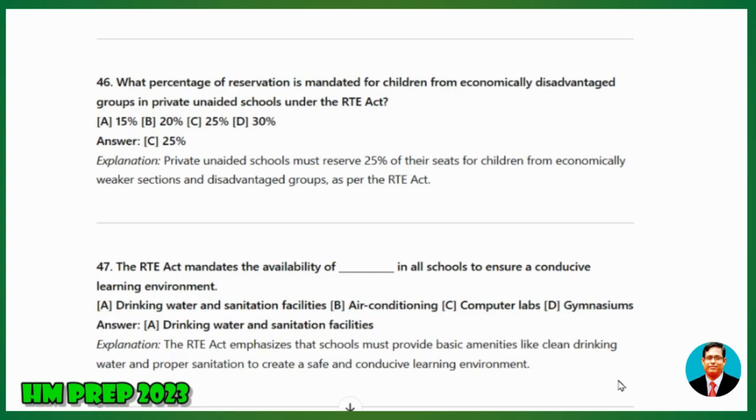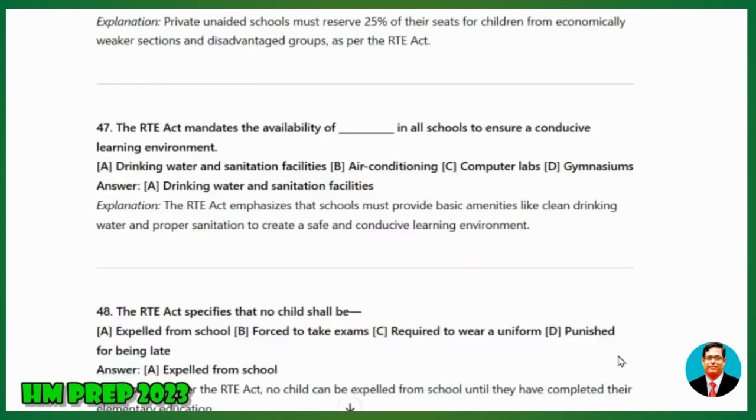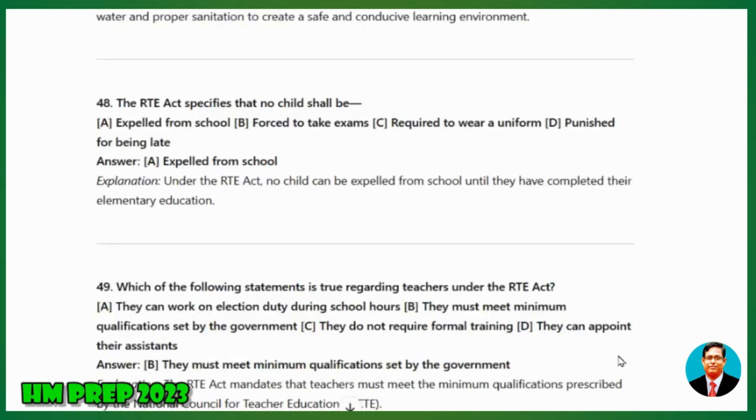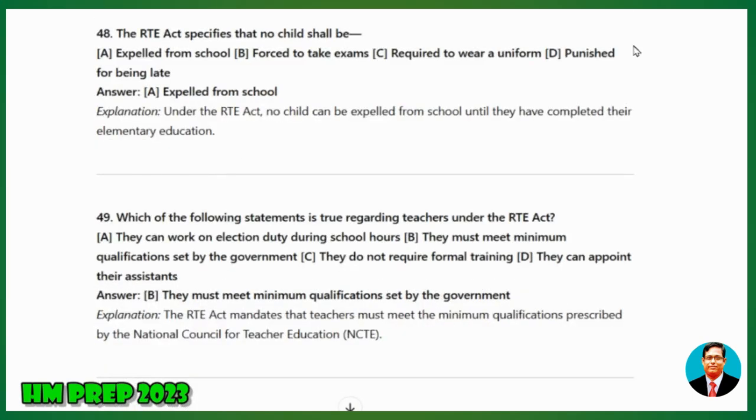48. The RTE Act specifies that no child shall be A, expelled from school, B, forced to take exams, C, required to wear a uniform, D, punished for being late. Answer: expelled from school. Under the RTE Act, no child can be expelled from school until they have completed their elementary education.